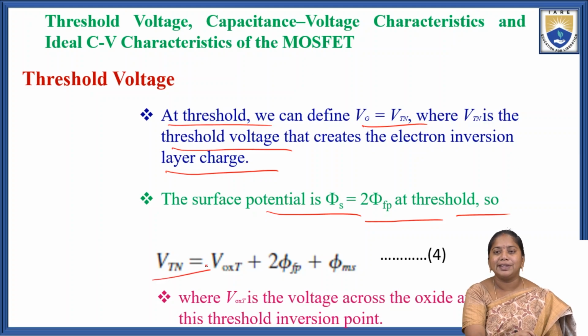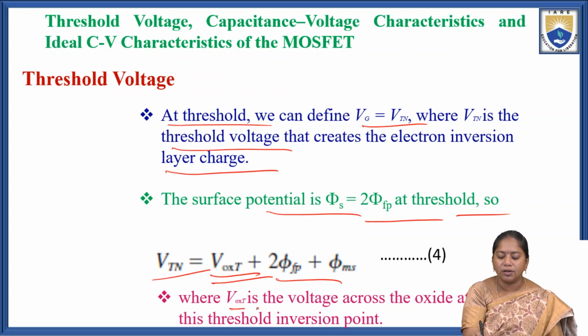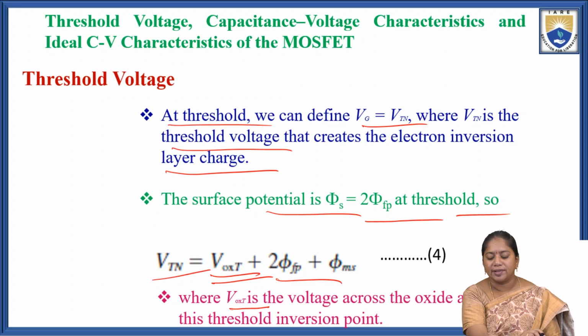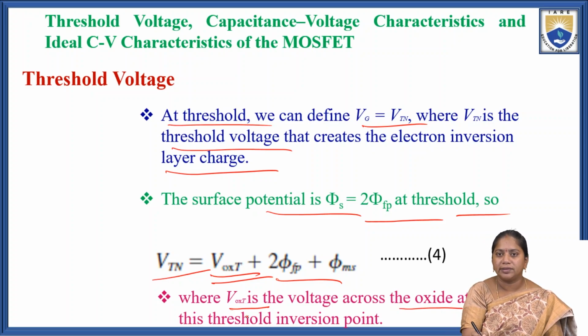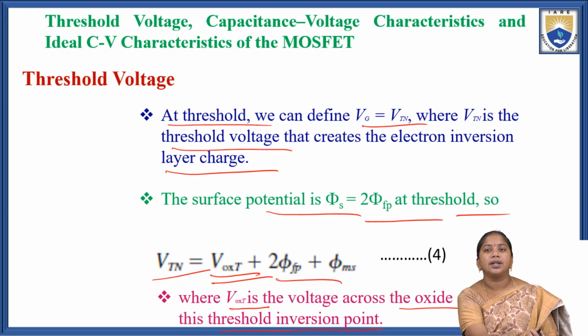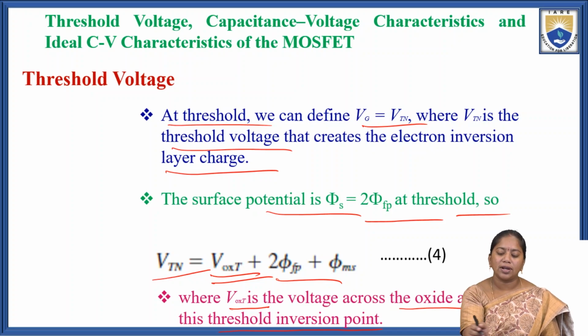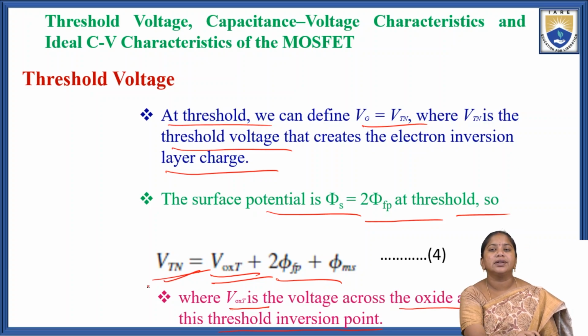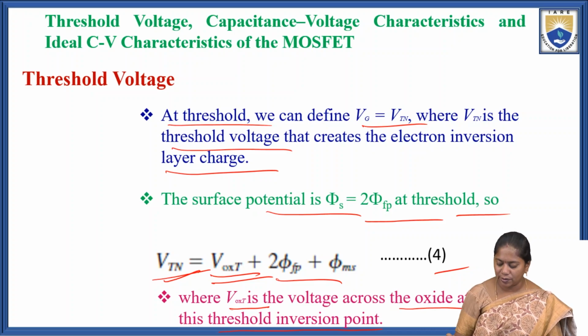So the threshold voltage Vtn equals Voxt plus 2 phi fp plus phi ms, that is equation 4, where Voxt is the voltage across the oxide at the threshold inversion point.